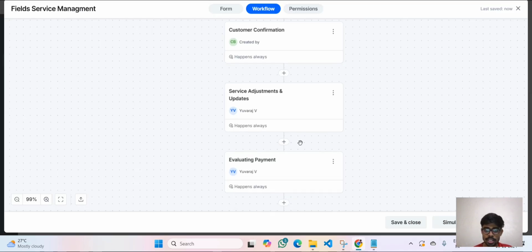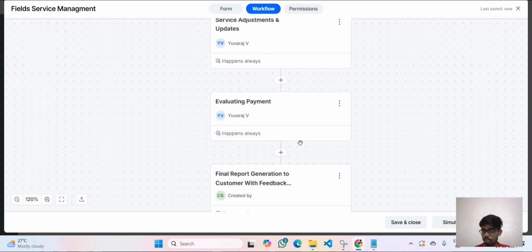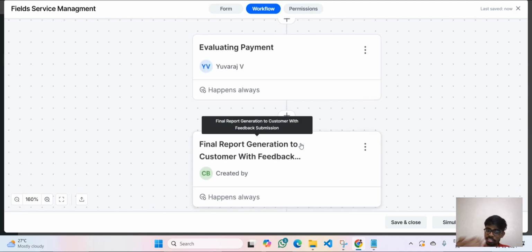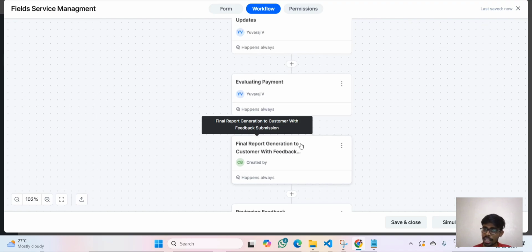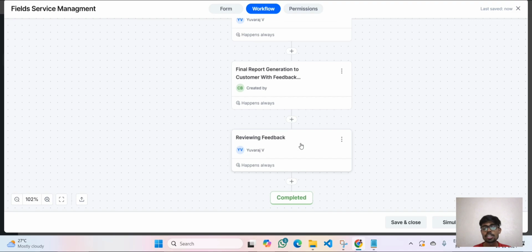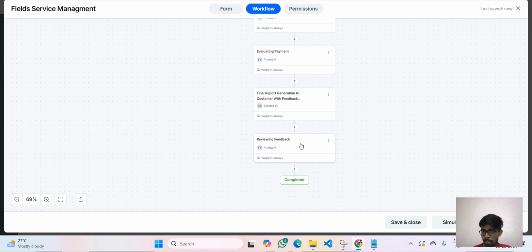Okay, so once the payment gets evaluated, the final report is generated and sent to the customer with the feedback form attached at the bottom. They will check all the payment details, and there is the feedback form to be filled. Once they have filled the feedback, it is passed to the technician, and the technician will review the feedback. So this is going to be my workflow.